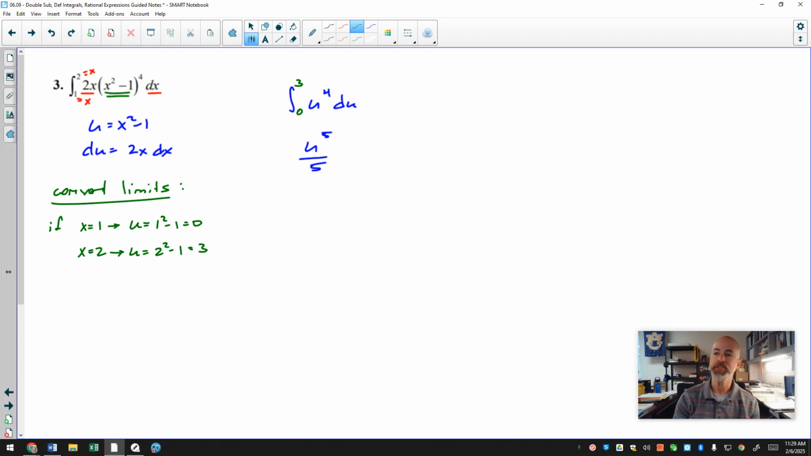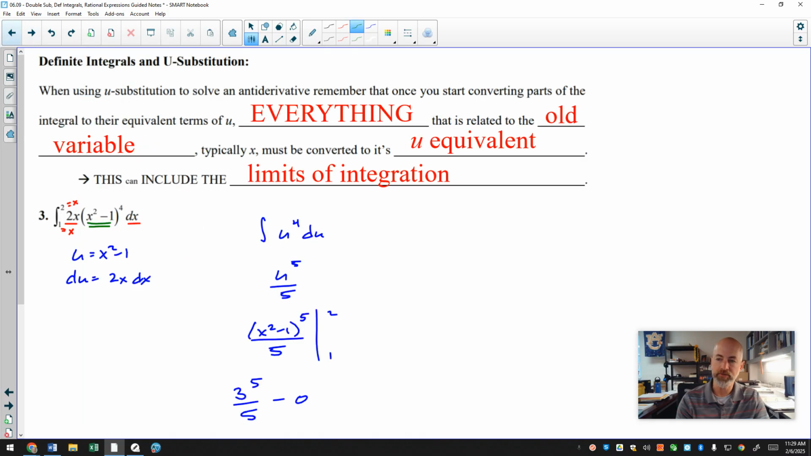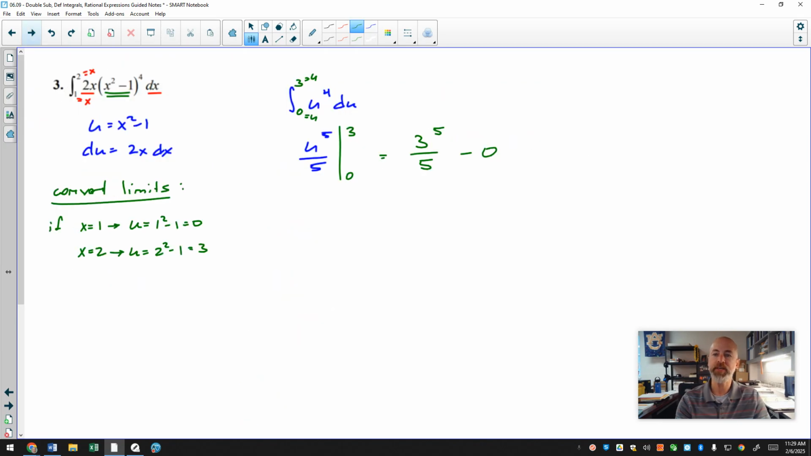Now I can finish the problem and never go back to x's. I don't have to plug x squared minus 1 back in, because now that I've converted my limits of integration to u values, I can evaluate u to the 5th over 5 from 0 to 3, which would be 3 to the 5th over 5 minus 0 to the 5th over 5, and you'll see we got the exact same thing we got the first time, and really the amount of work is the same. This is really not a more efficient method. I think it guards you against potential mistakes better.